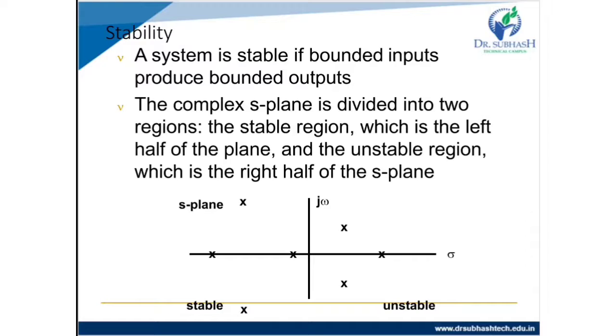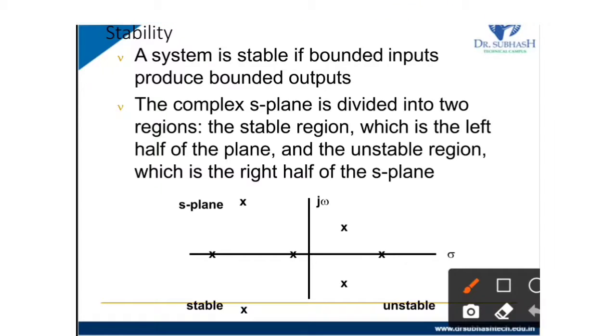So we plot poles and zeros in this S-plane and can comment on stability. If all the poles and zeros are in the left side of the S-plane, the system is stable. If any one pole comes in the right side, it is called an unstable system.